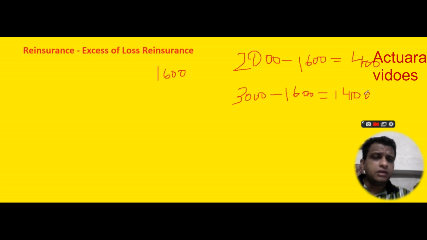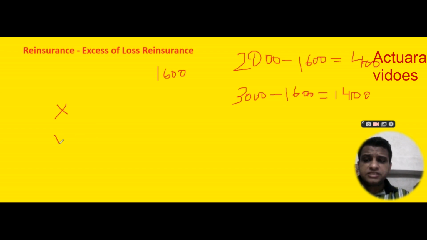Now in this situation, if I have to find the expected value for the insurance company, how can I find that? Let's first write the variable for the insurance company. Let's say our claim is represented by a variable X. That X can be any amount, because a claim can be of any amount that we can't predict in advance.